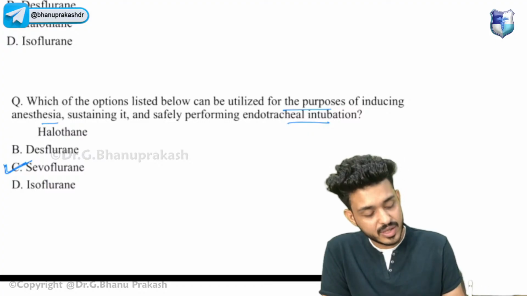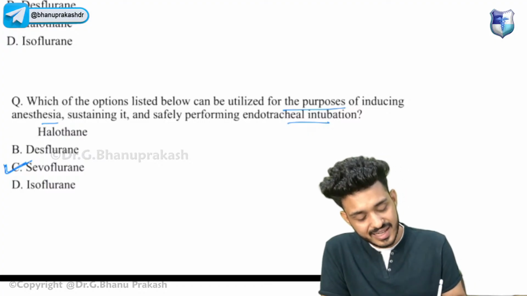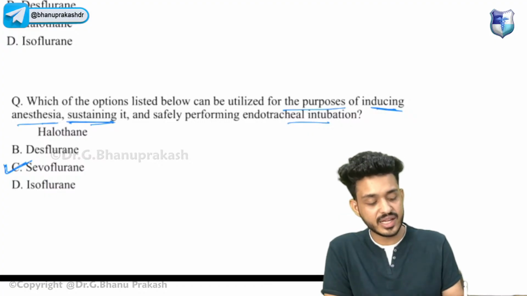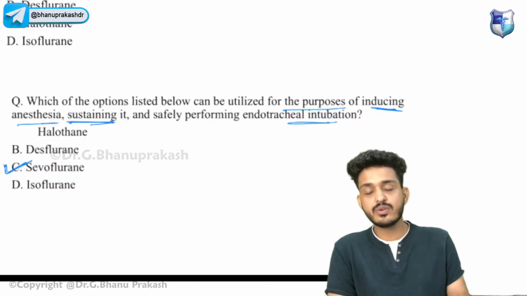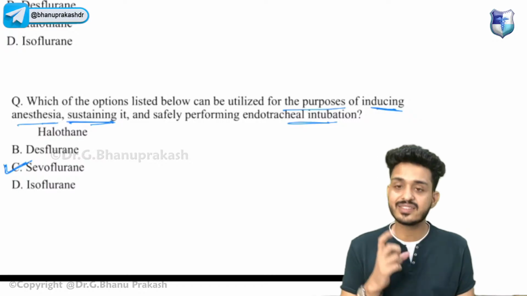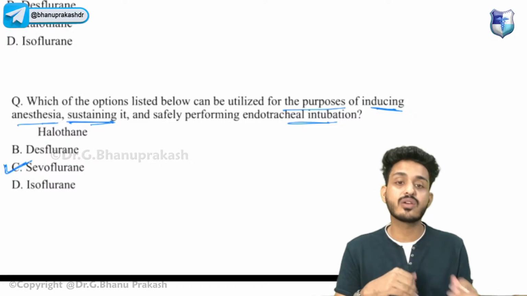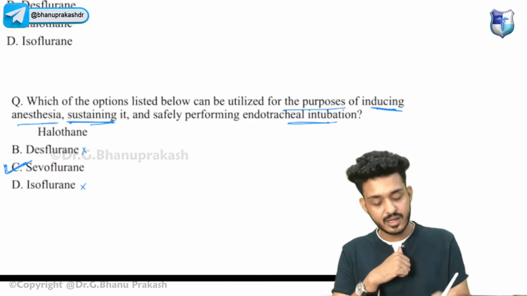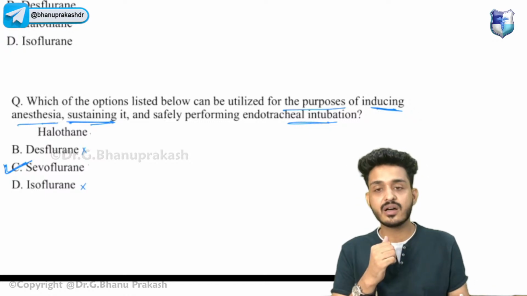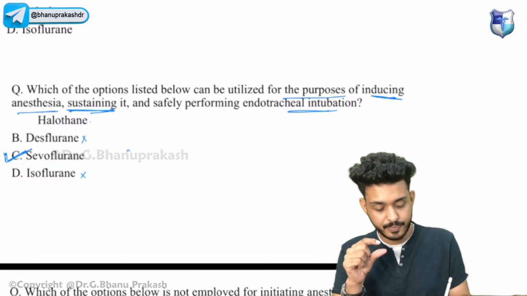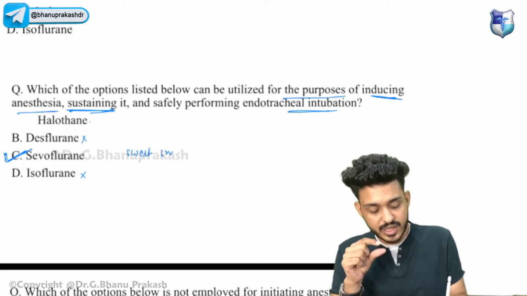It can be utilized for inducing, and it can be utilized for sustaining. Why is it utilizable? Because halothane we don't generally use, and desflurane and isoflurane are already irritants, so we cannot use desflurane or isoflurane. So halothane and sevo will be the left ones, and sevo will be having sweet smell, so we can use sevo.